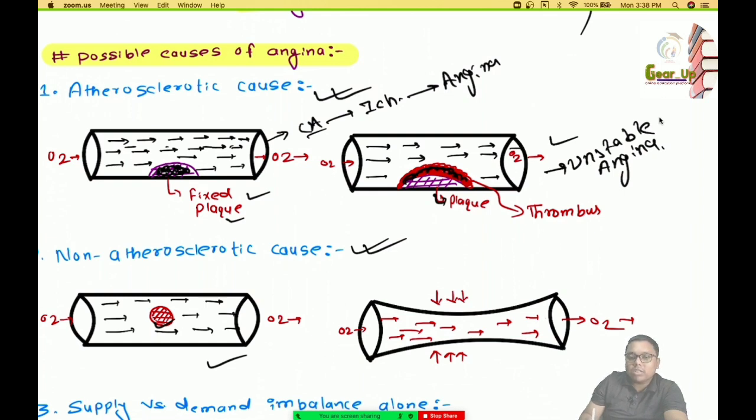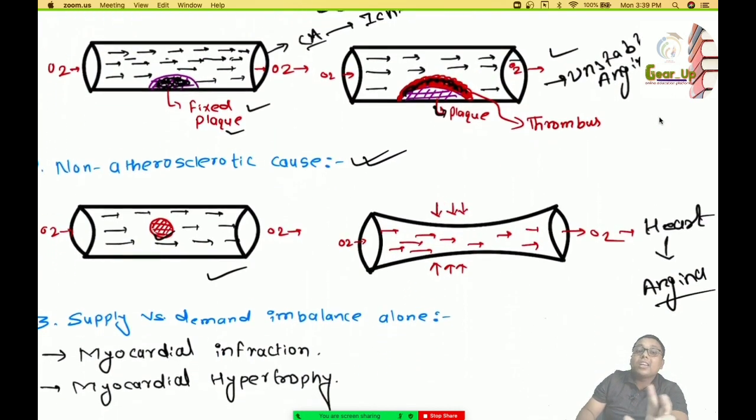Another possible cause is vasospasm, which is nothing but the contraction of the blood vessels. Whenever there is contraction of the coronary artery due to various factors, this may again lead to decreased supply of oxygen along with the blood to the heart, and this condition may again lead to angina. So these are the possible causes of angina.